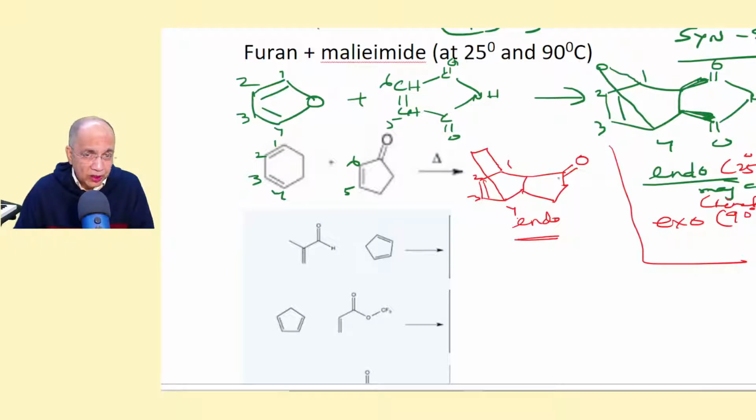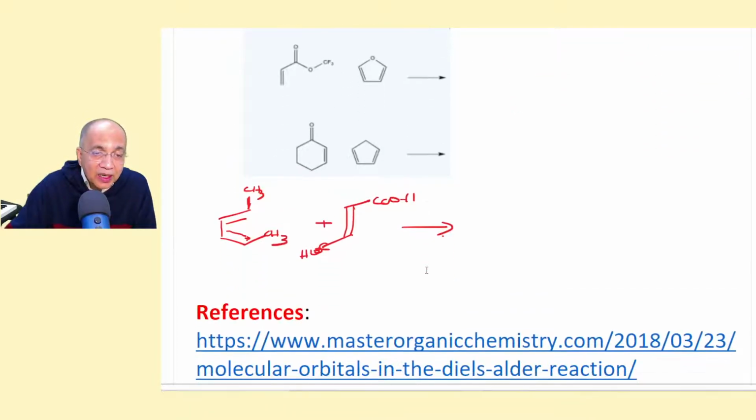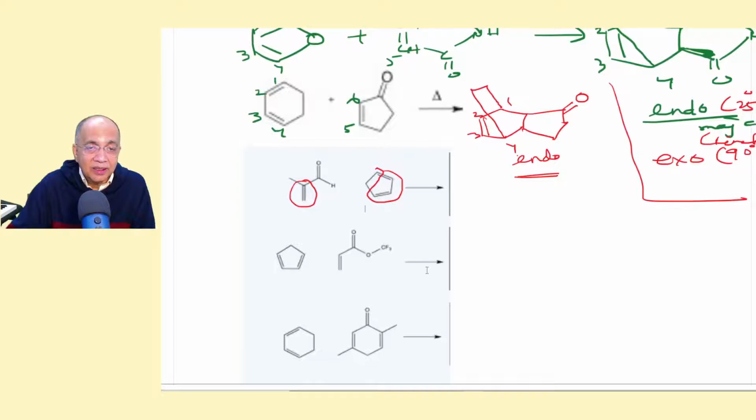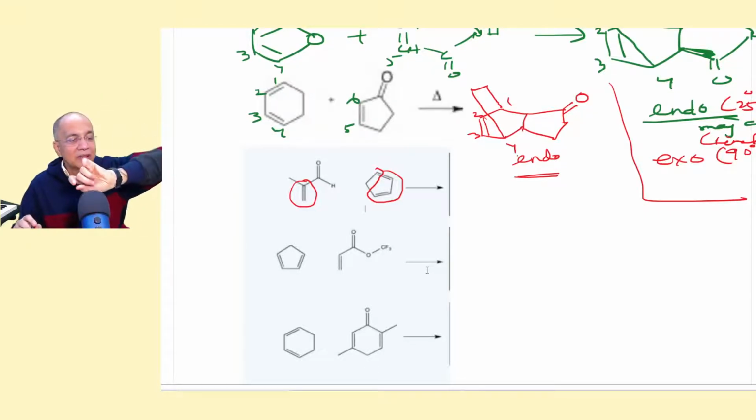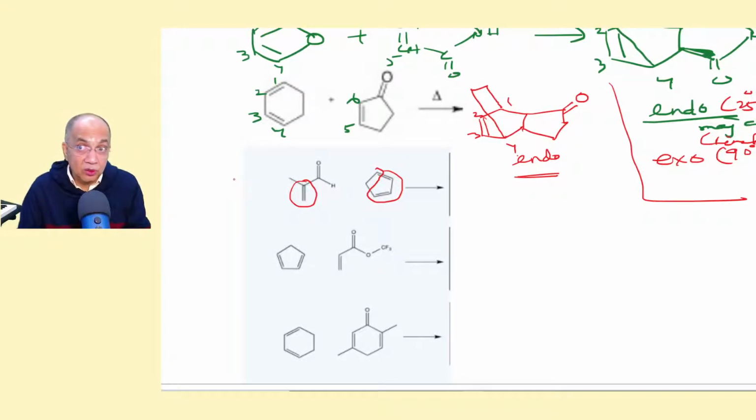This pi bond and this will remain on the same side. I can't show it in the diagram. So here this is the diene part. You take it to the left side. This is the alkene part and this is the diene part, and accordingly. And let me see how many questions are left out. Yes, it is almost 1 hour. So I think you can do the next ones, all these things you can do.